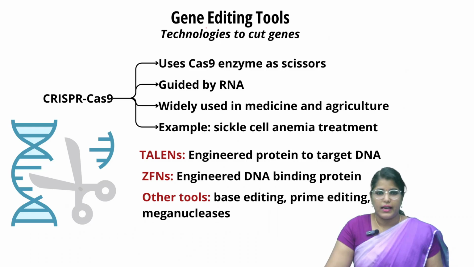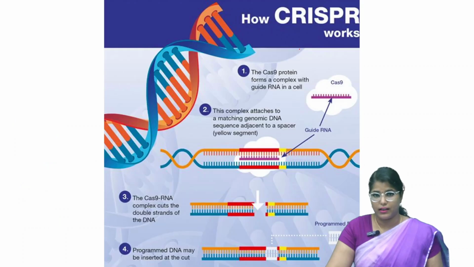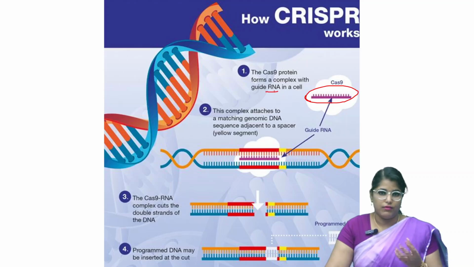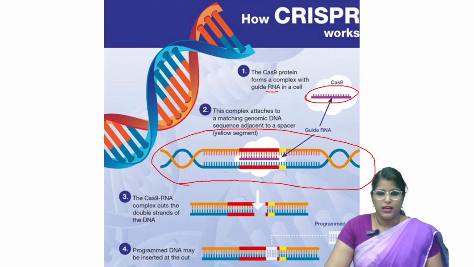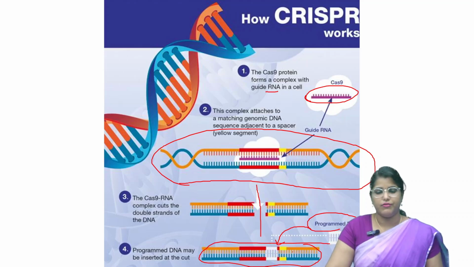Then, when we come to the gene editing tools, we can use CRISPR-Cas9. Let's see how CRISPR-Cas9 actually works. It has an RNA that carries the information to cut a specific part of your DNA. If this is the DNA fragment, this RNA guides exactly where to cut. It fragments the DNA into two, and we can then place our programmed DNA inside this fragment. This is how CRISPR-Cas9 works.